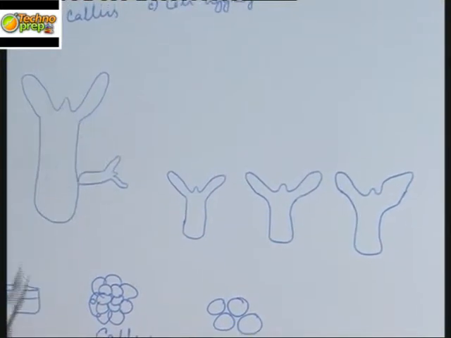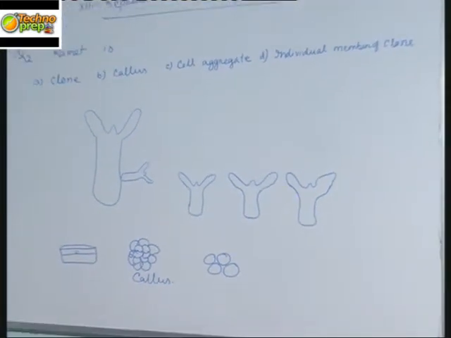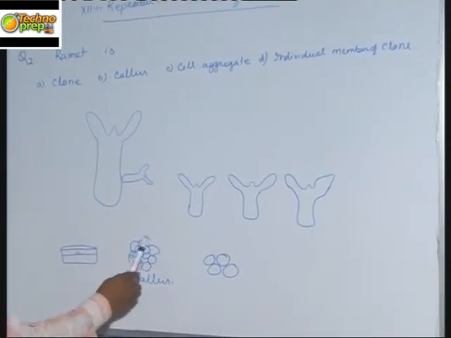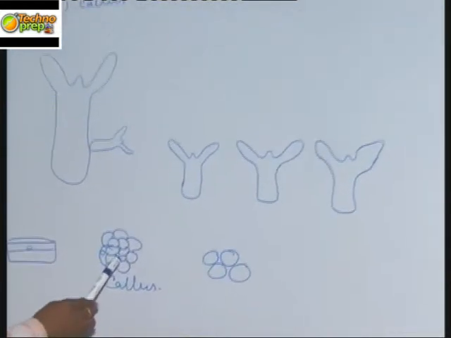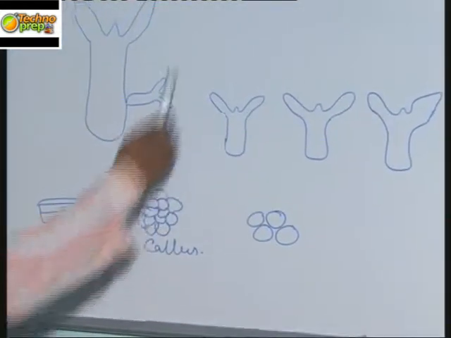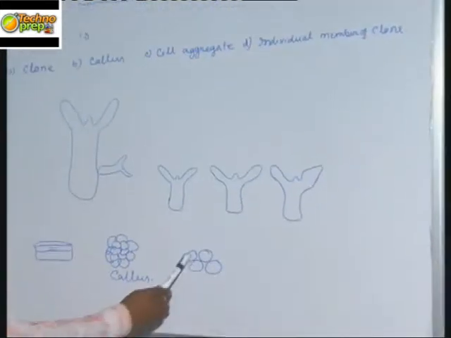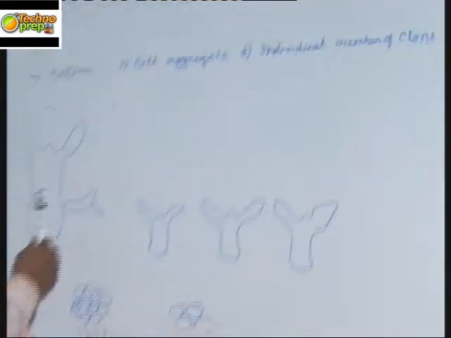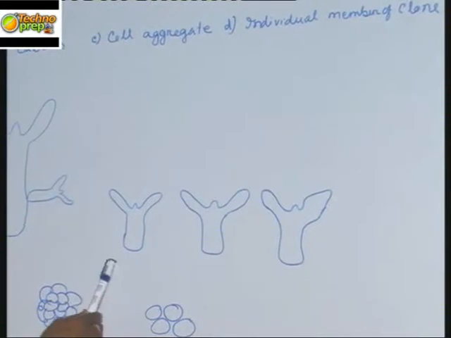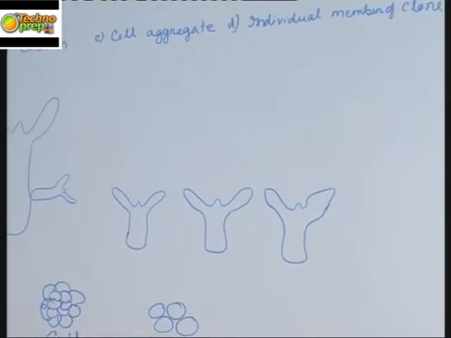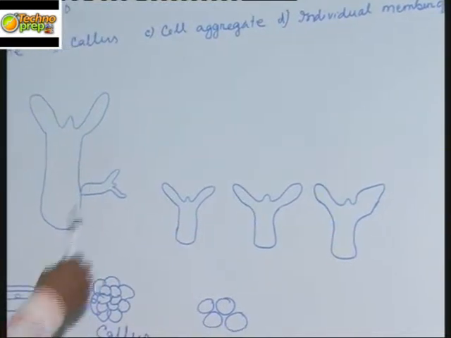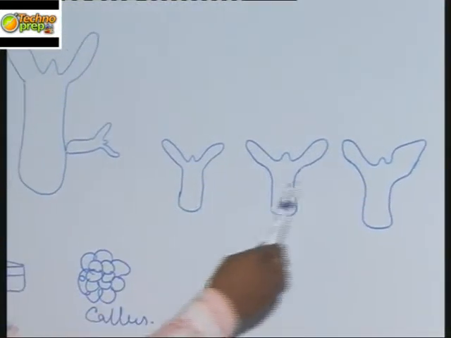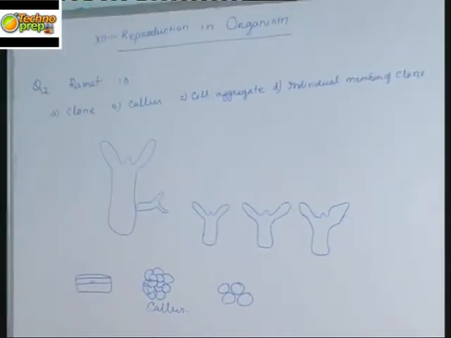A callus is produced in a culture medium. When one explant grows in a culture medium, it forms an unorganized mass of tissue. This unorganized mass of tissue is called the callus. Again, what is a cell aggregate? It is nothing but a group of cells. Next, an individual member of a clone. In this colony you find individual members of hydra present. This is the mother hydra. This process is budding, and as a result of budding a colony develops, and each individual member of the colony is called a ramet.